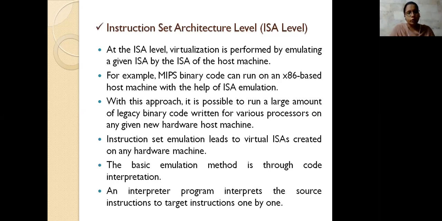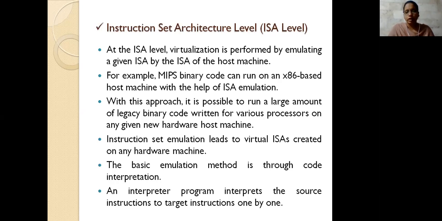For that we can use this ISA emulation. We provide the set of code to this virtual environment, which provides the emulation, and then runs on the hardware machine without changing the environment of your system.